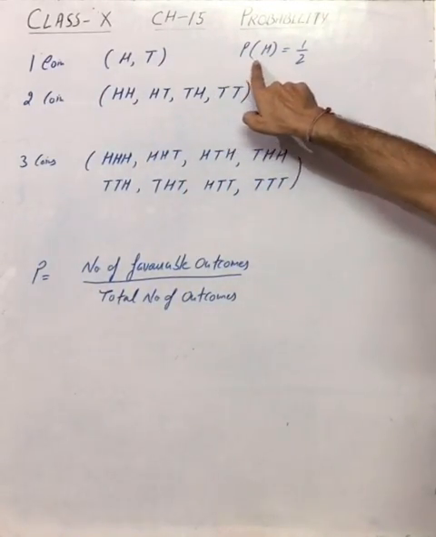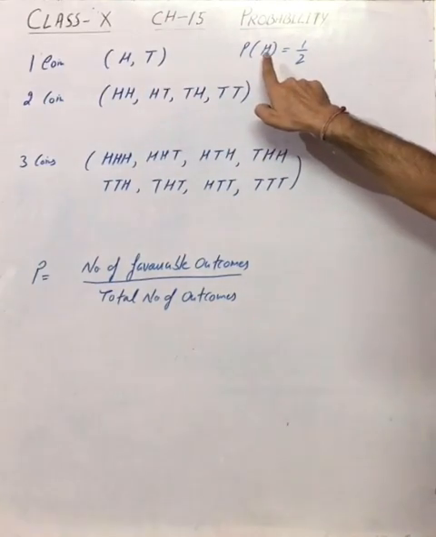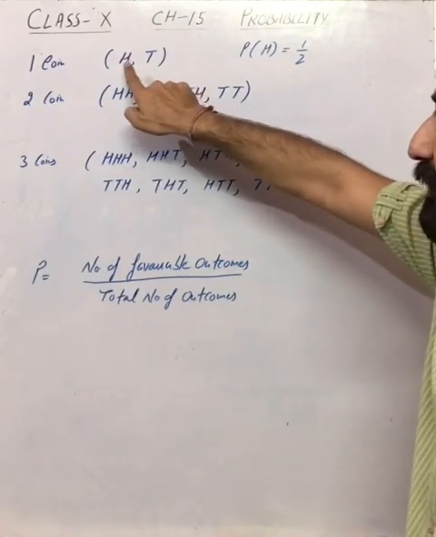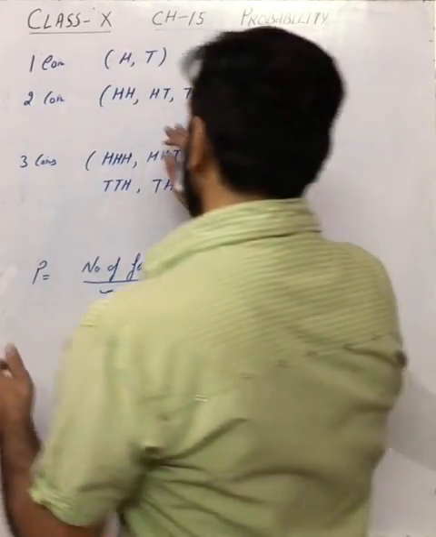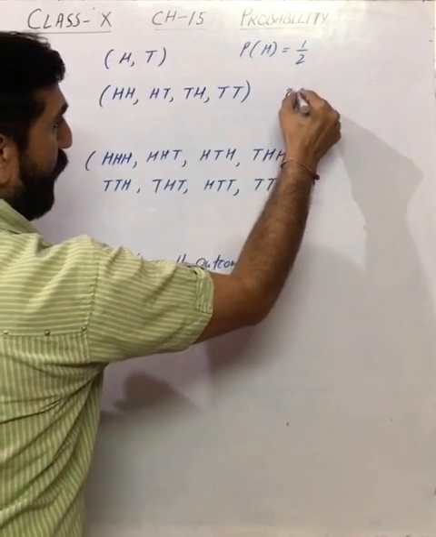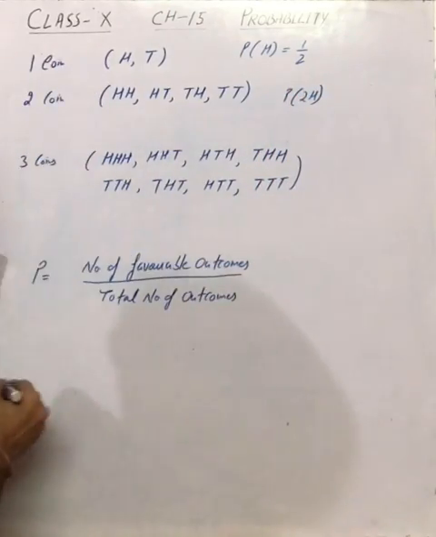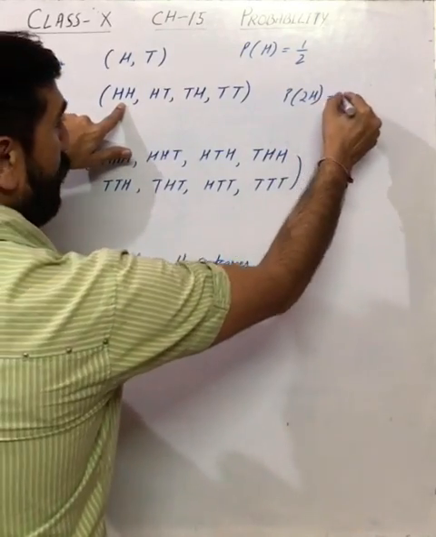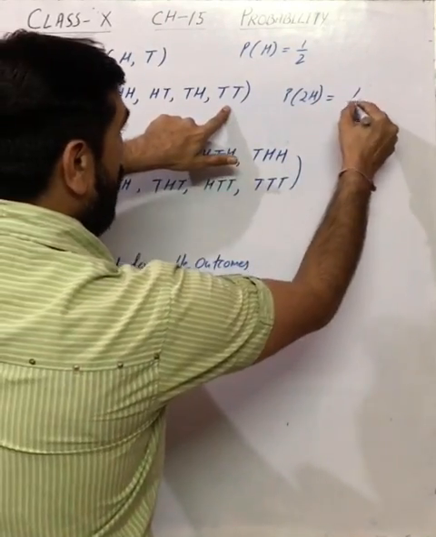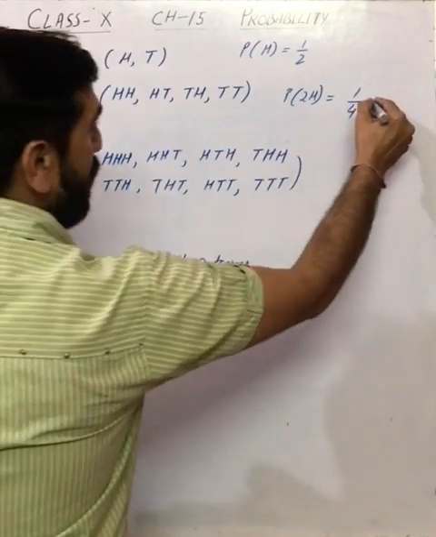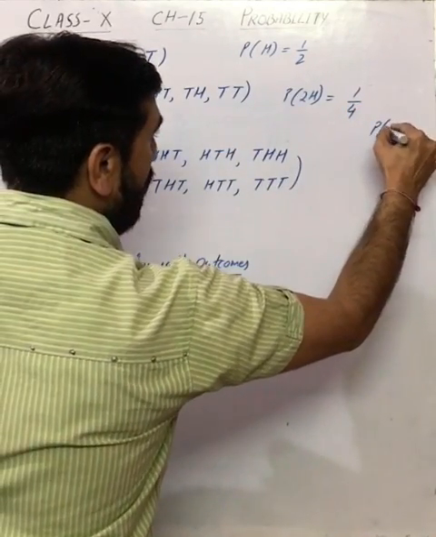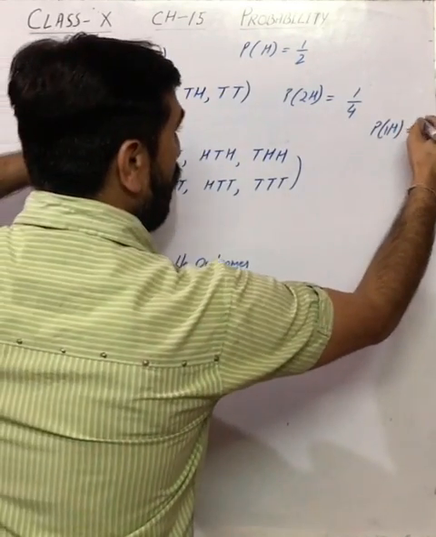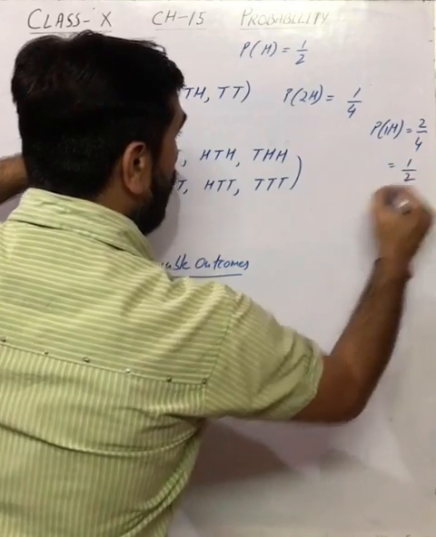Now if we see this, total outcomes are 2 and we are discussing head, which is 1 only, so 1 by 2. Similarly, if we discuss tail, it will again be 1 by 2. If we discuss two coins, the probability of getting two heads, there is only one outcome in which there are two heads. So 1 and total outcomes are 4, 1 by 4. If we discuss one head, it means these two over total outcomes 4. So it will be 1 by 2.